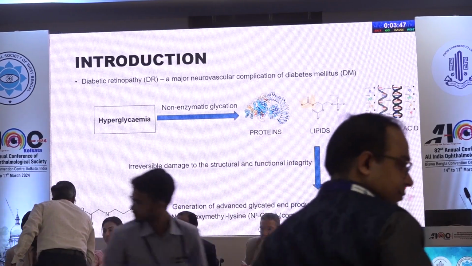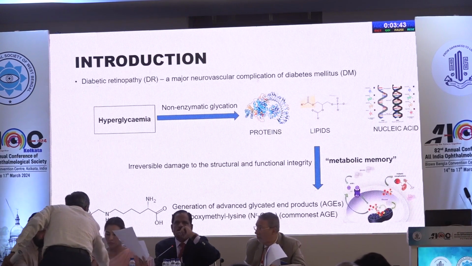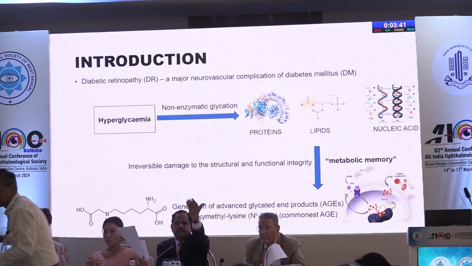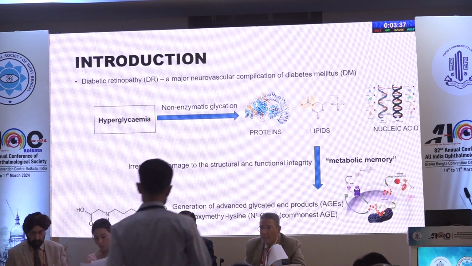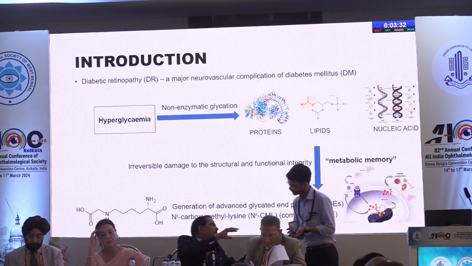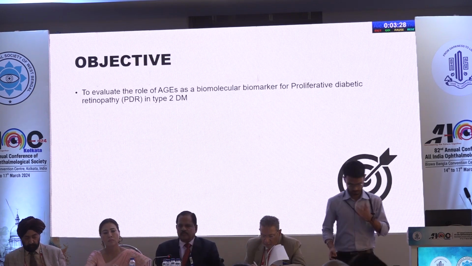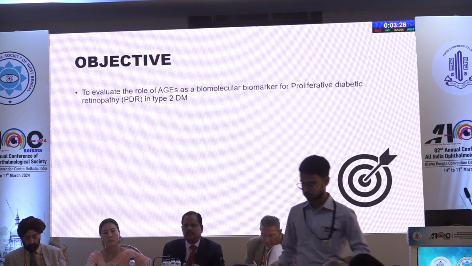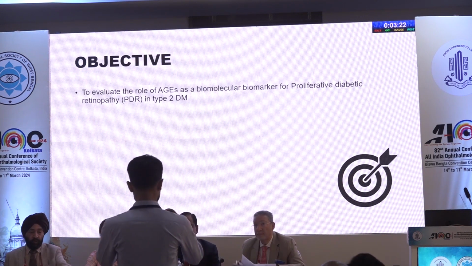And here comes the concept of metabolic memory. What is metabolic memory? Once the proteins, lipids, and nucleic acids are irreversibly damaged with the formation of AGEs, even on reversal of hyperglycemia, it's not going to go back, and this damage is permanent. So my objective is to evaluate the role of AGEs as the biomolecular biomarker for PDR in type 2 diabetes, because that is the main vision-threatening issue.